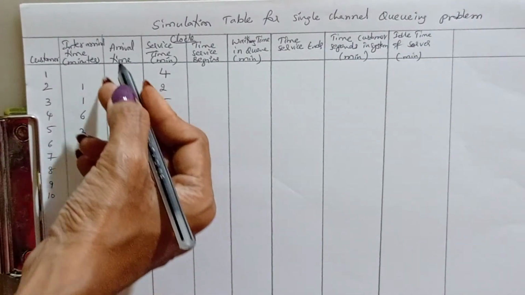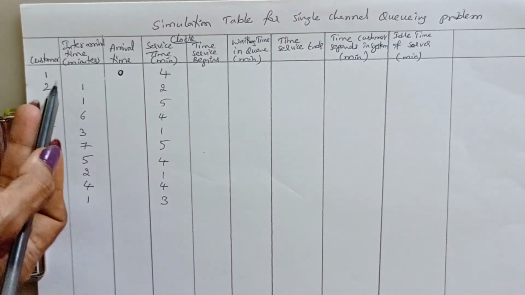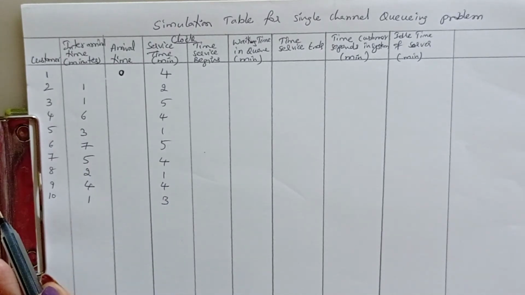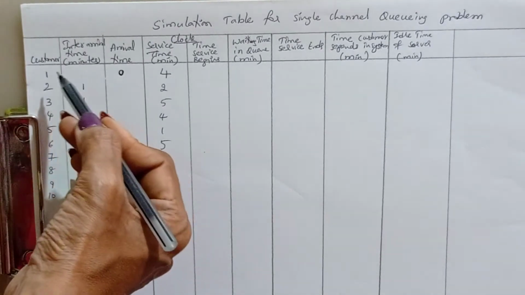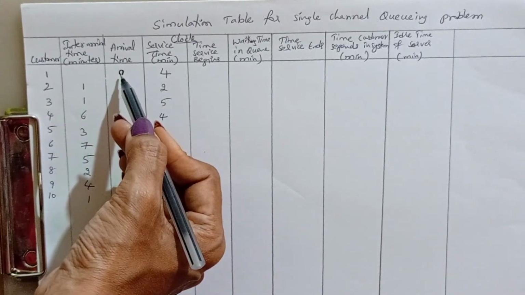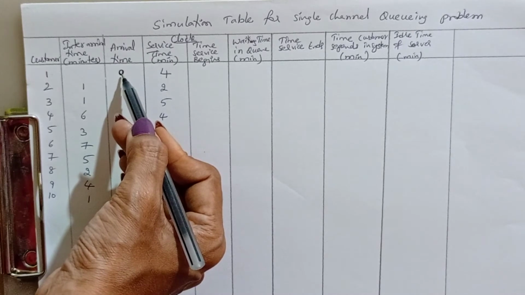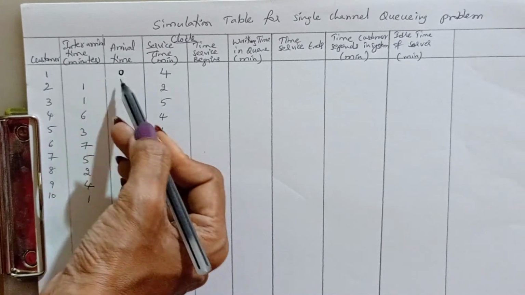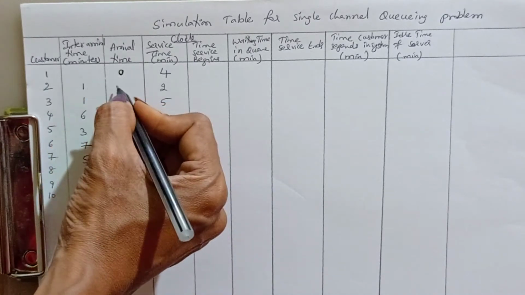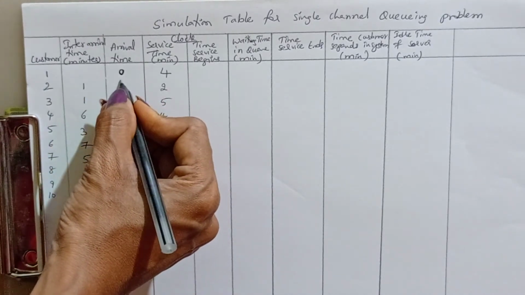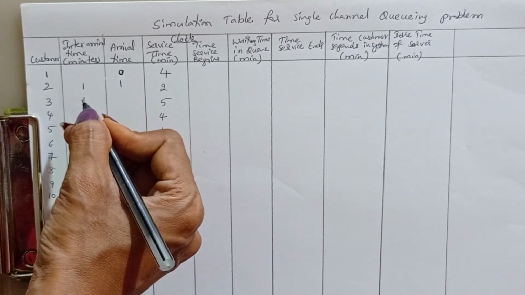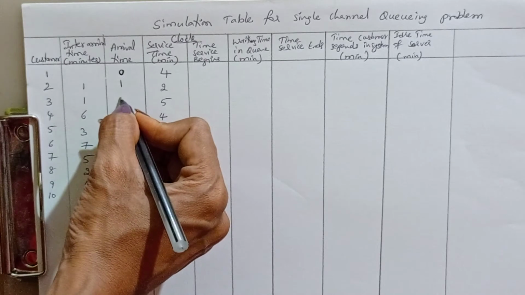Okay, now what is this arrival time? This is inter-arrival time. Inter-arrival time is the time gap between the two customers. The time gap between the first customer and the second customer is 1 minute. That means the first customer arrived at clock time 0, and the next needs a 1 minute time gap. So 0 plus 1, that becomes 1. Next, he arrived at clock time 1 and he needs again a time gap of 1 minute. So 1 plus 1, that becomes 2.